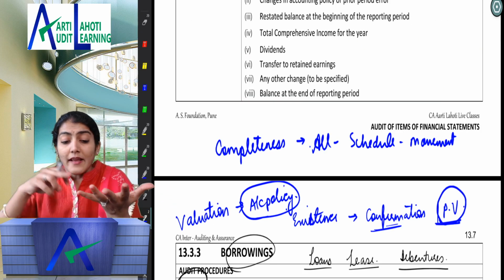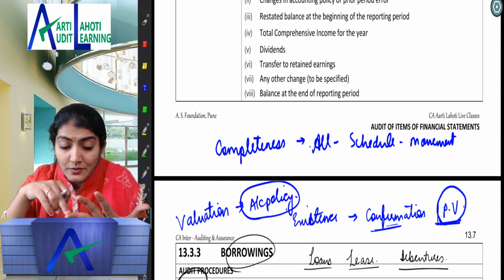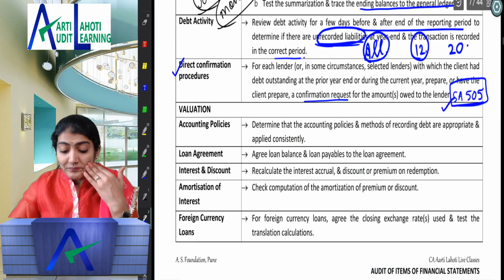So these are 3 thumb rules which I have given you right now. What are the thumb rules? Existence, physical verification, confirmation; completeness, schedule; and for valuation, you need to check the accounting policy, right?